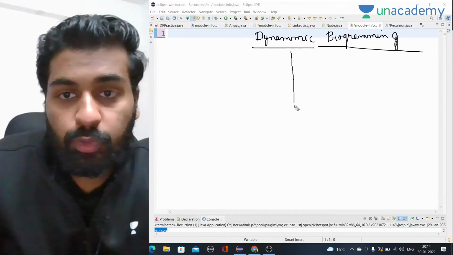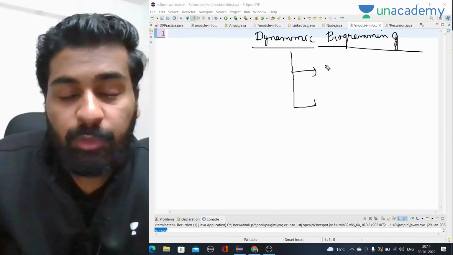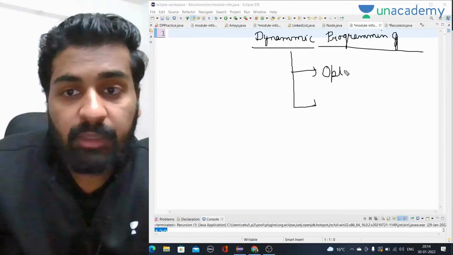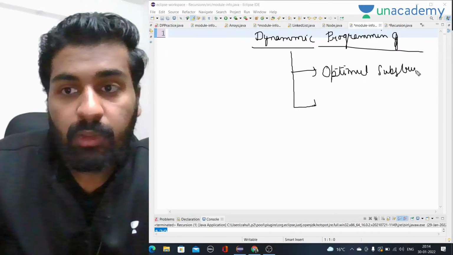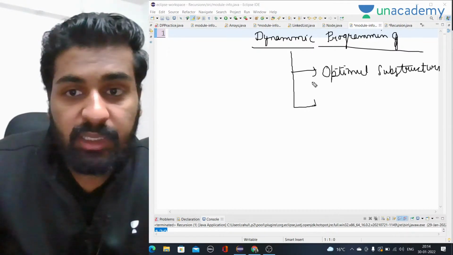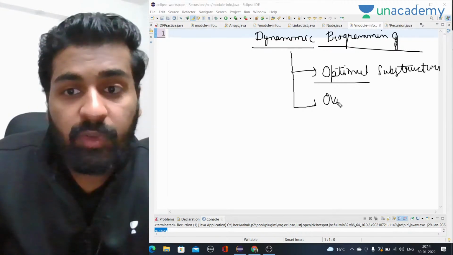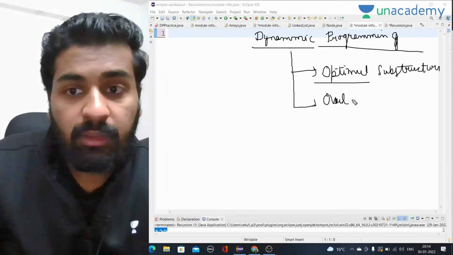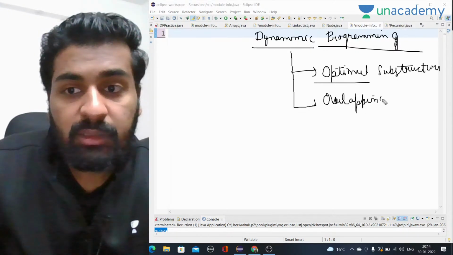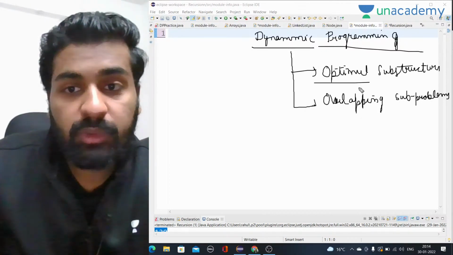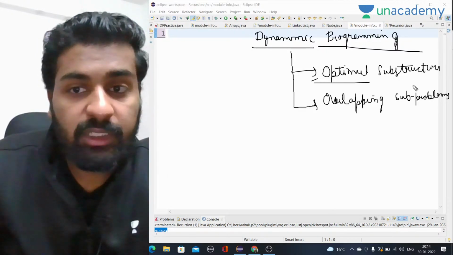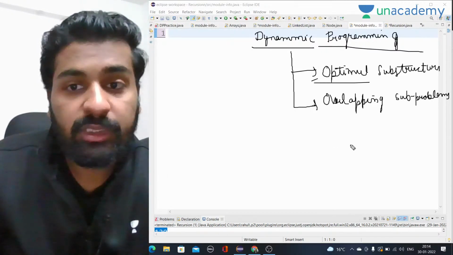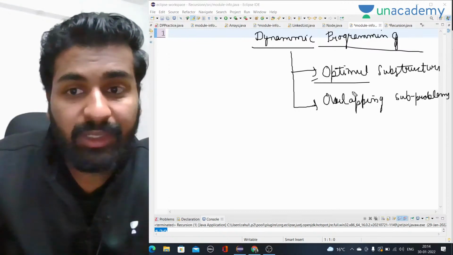First thing is, in a problem you have to see if there is optimal substructure. And second thing is if there are overlapping subproblems. If these two things are there in a question, then you can use DP in that question. And what do these two things mean?